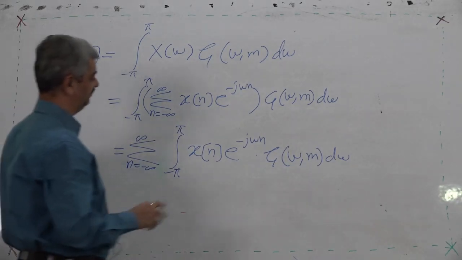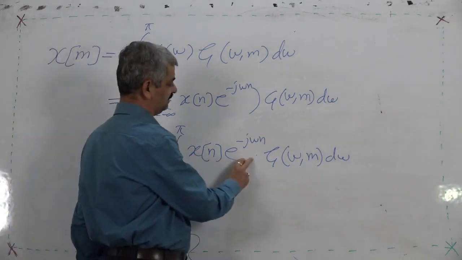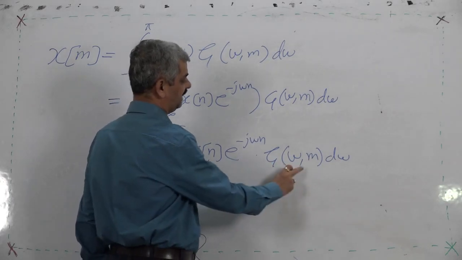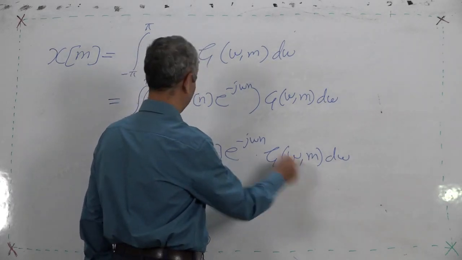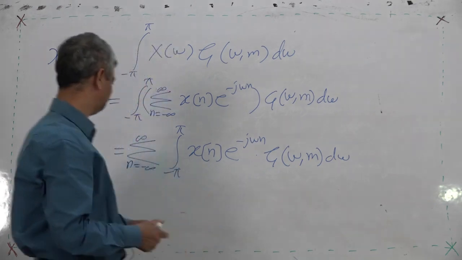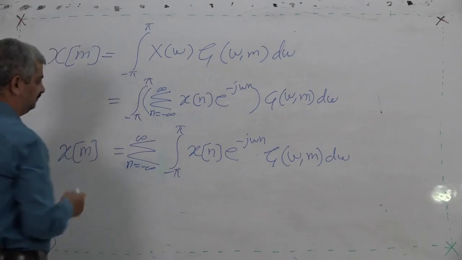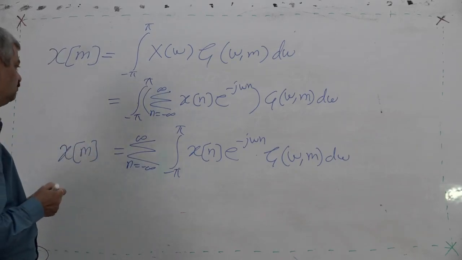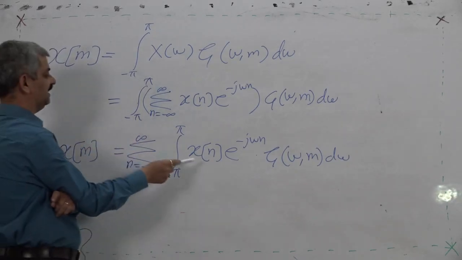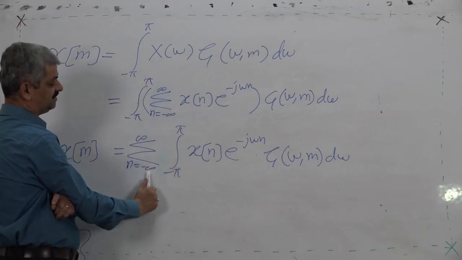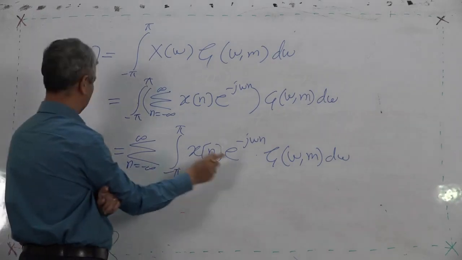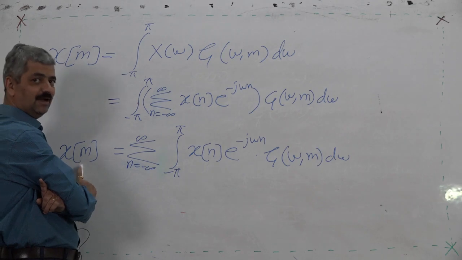x[n] e raised to minus j omega n multiplied by some function such that, now what should happen? This I want to be x[m]. So this integration and this summation is there, and this I want to be for a single value of m.